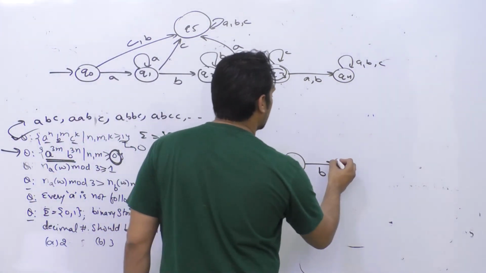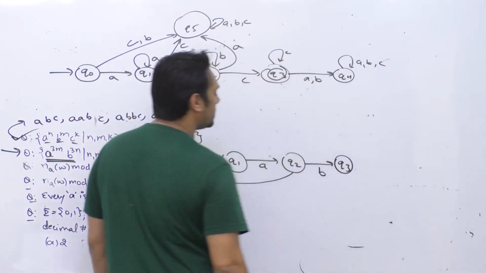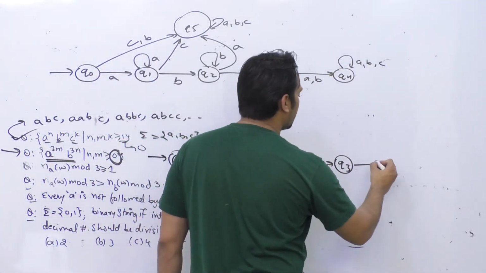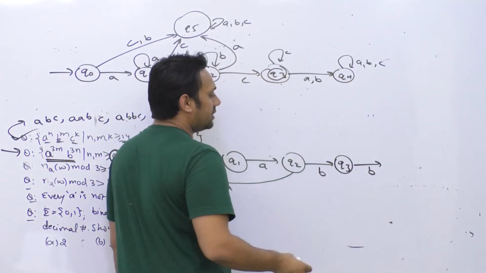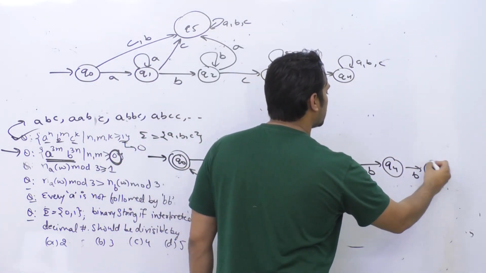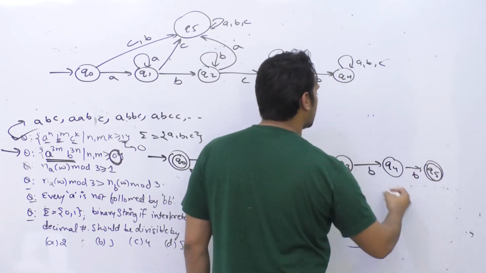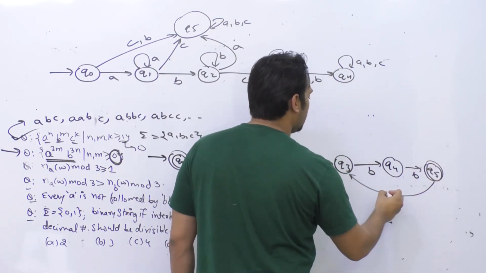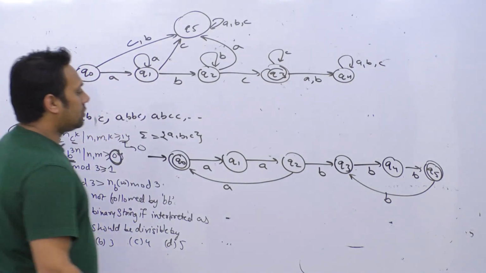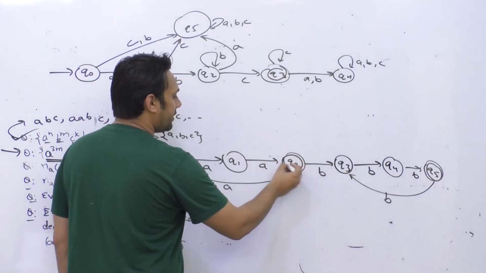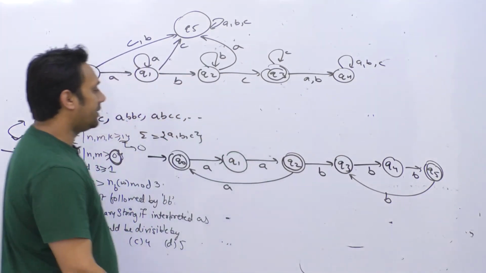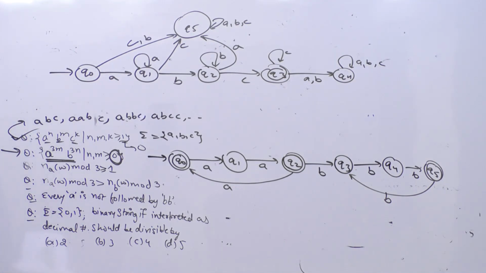So you go to the state which is Q3. After going to the state Q3, you can have one more b, and after this you are going to the state Q4. Again you can have one more b, you're going to the state Q5, and Q5 will be an accepting state, and again b is there because we want the b's to be a multiple of 3. So this state here should be a final state, as well as this state Q5 is a final state. So this is the basic skeleton of the diagram.